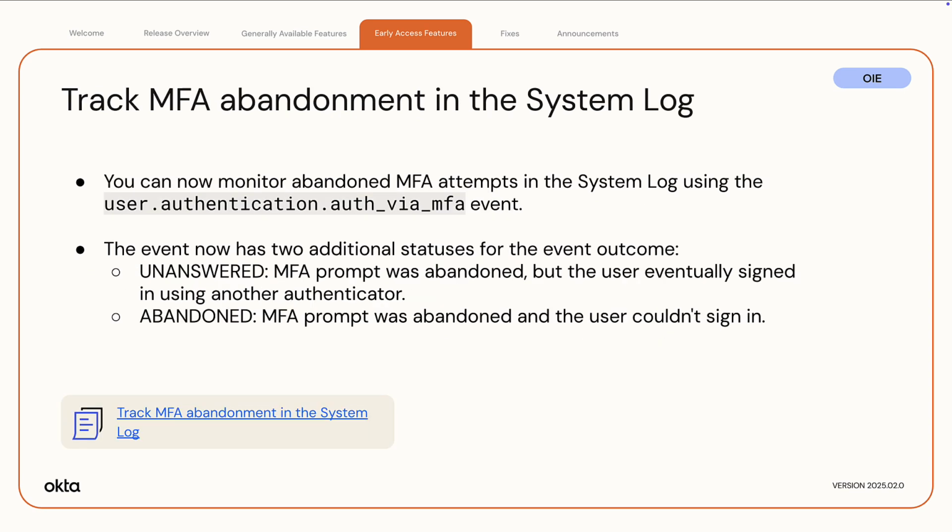Track MFA abandonment in the system log. You can now monitor abandoned MFA attempts in the system log using the user authentication auth via MFA event. The event now has two additional statuses for the event outcome. Unanswered: MFA prompt was abandoned, but the user eventually signed in using another authenticator. Abandoned: MFA prompt was abandoned, and the user couldn't sign in.